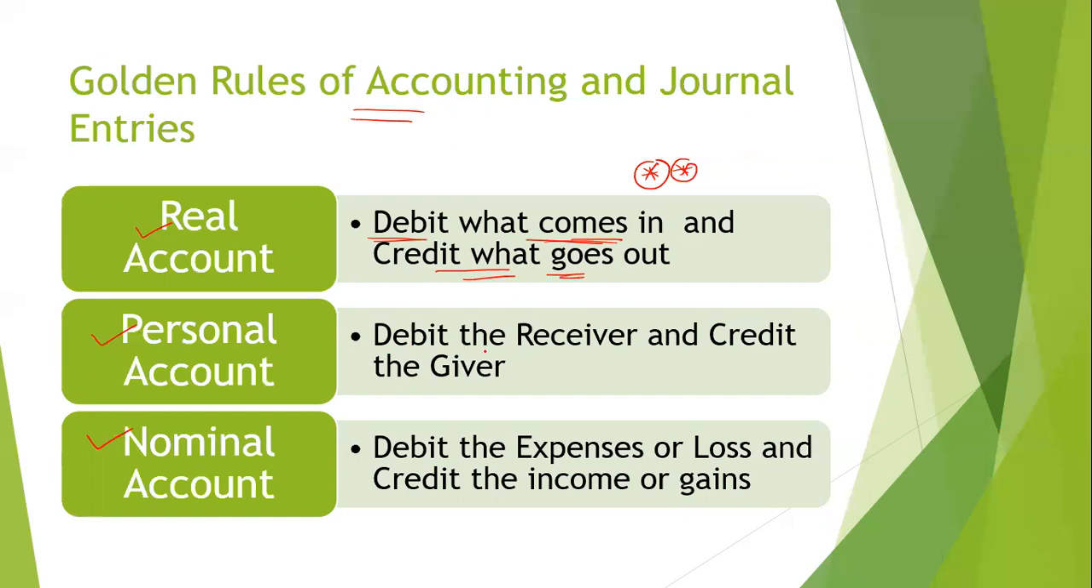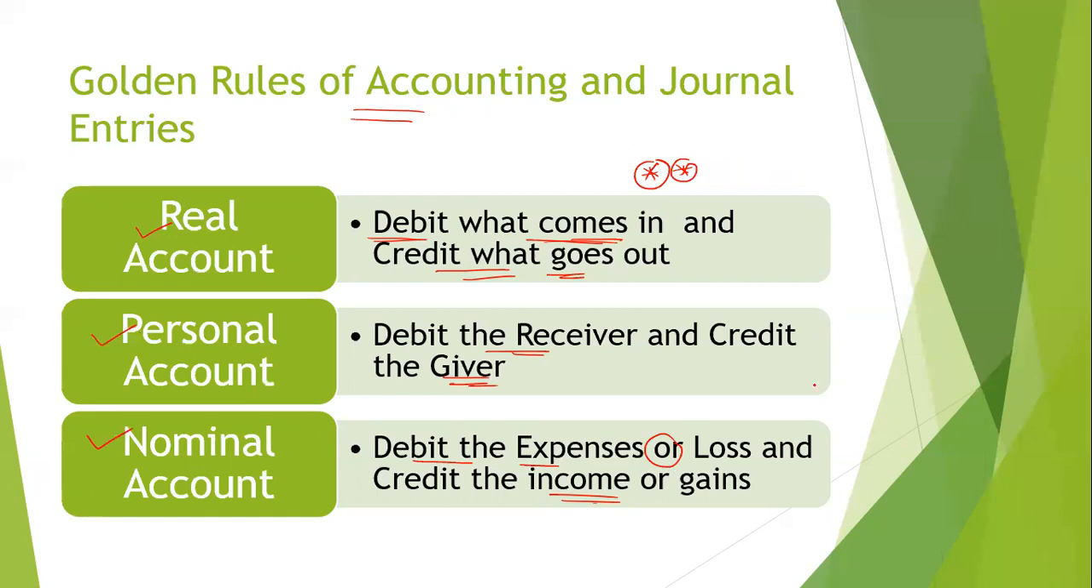Personal account: debit the receiver and credit the giver. Third account: debit all expenses and credit all income. Let us take one example. Personal account, debit the receiver. So if I am receiving some money from the customer, then the accounting entry will be in that manner.